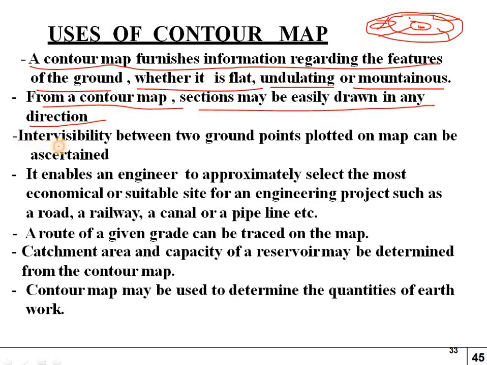Next one is that intervisibility between two ground points plotted on a map can be ascertained. That means between ground points we can see whether intervisibility exists, which we cannot see from the ground levels alone. So we can identify intervisibility between two ground points in the contour map. Suppose, for example, you can see the diagram which I am drawing.